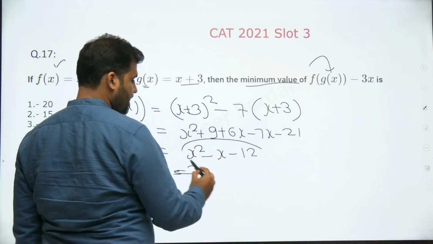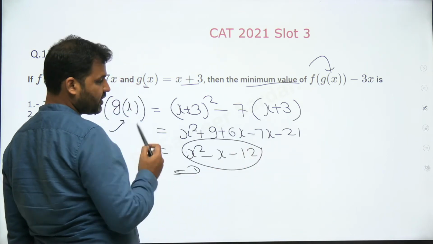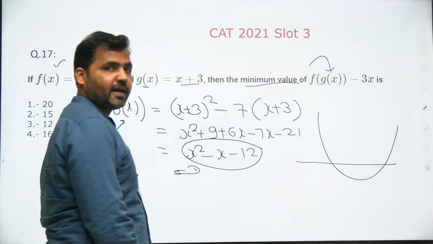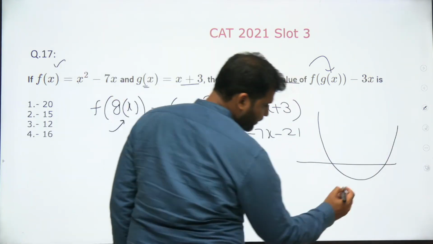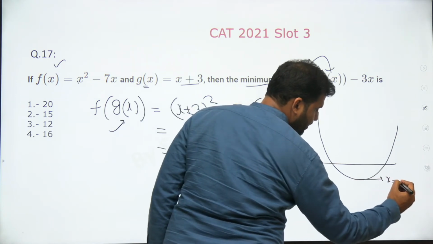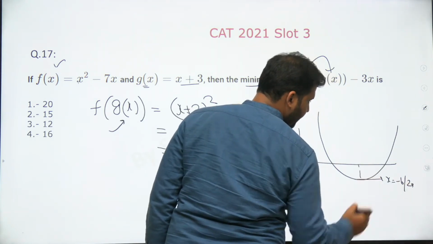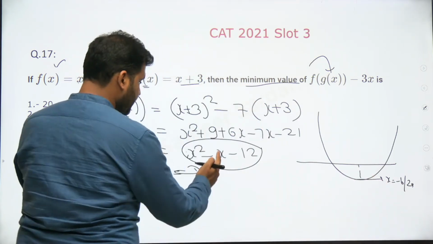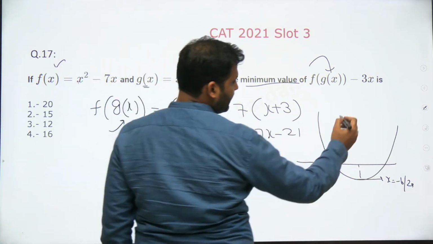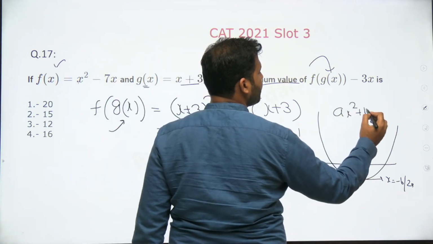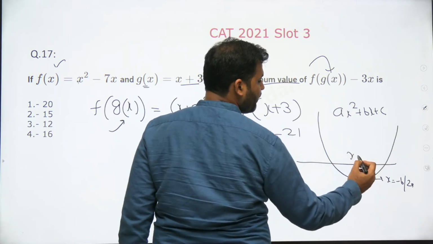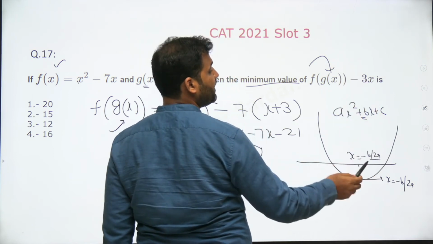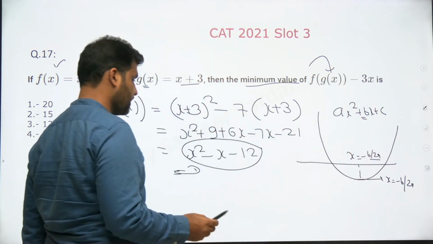Now this is a quadratic equation and the coefficient of x squared is positive. You should know that such a quadratic is an upward parabola, right? The minima will always exist at x equal to minus b upon 2a. If I take any quadratic equation ax squared plus bx plus c, then the minima of any quadratic equation exists at x equal to minus b by 2a. b is the coefficient of x, a is the coefficient of x squared.